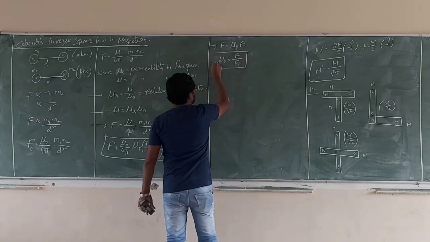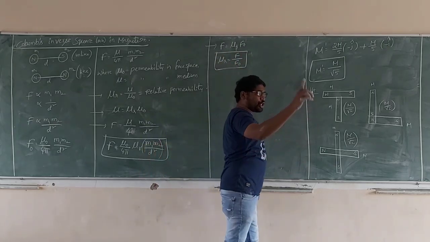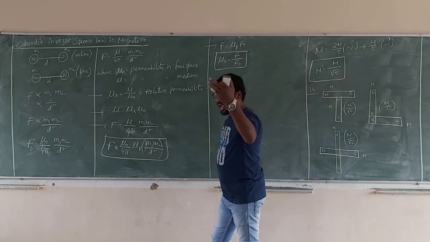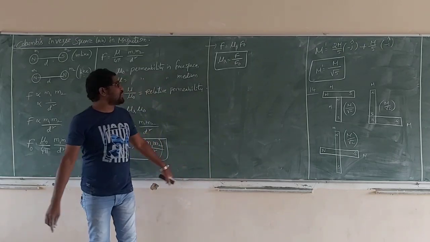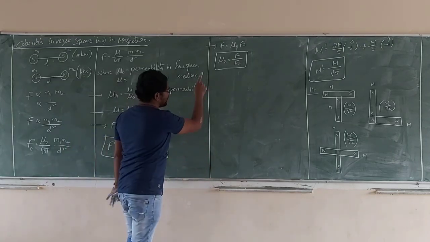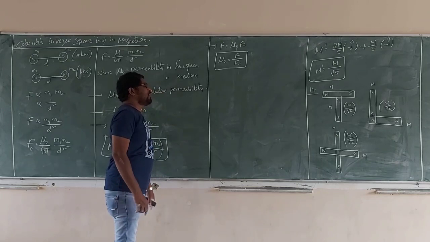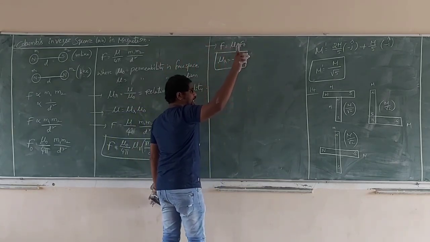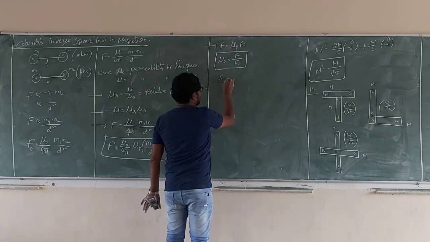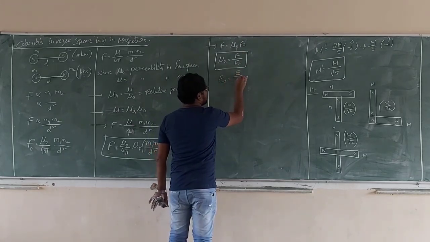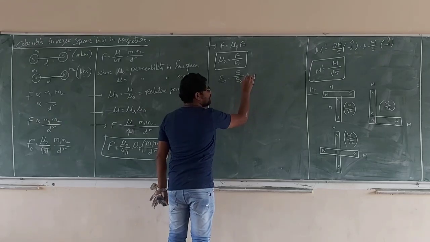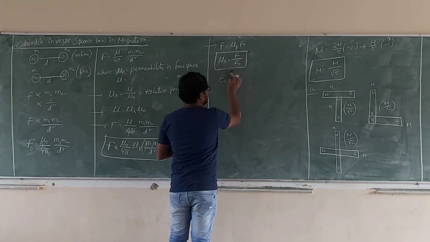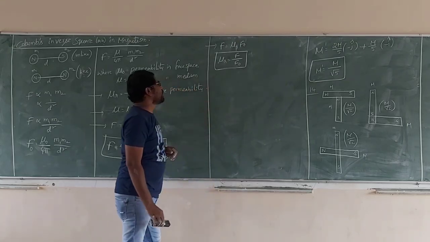Let us remember this equation, again repeated in your electromagnetic waves. The same equation is repeated again. So mu r is equal to F by F naught. On that way, in electrostatics, what is epsilon r? Epsilon r is E by E naught, that is, electric field in medium by electric field in free space. Now mu r is equal to F by F naught.